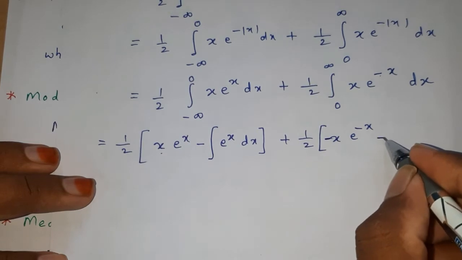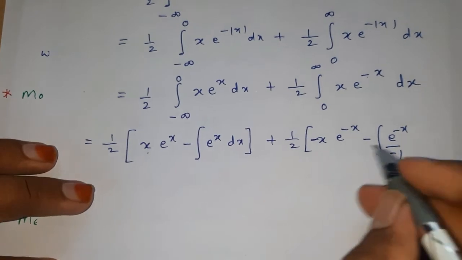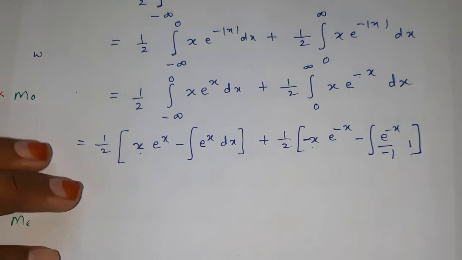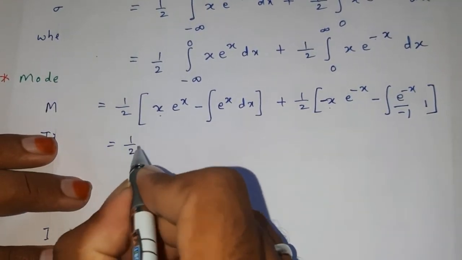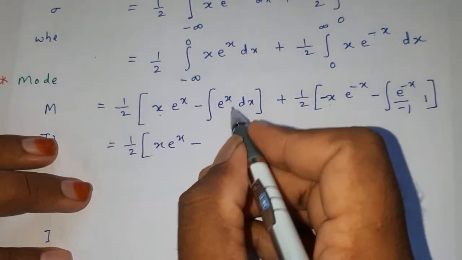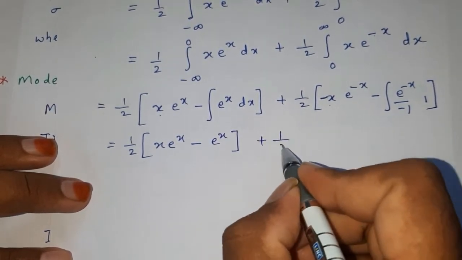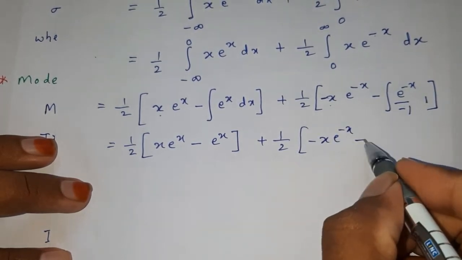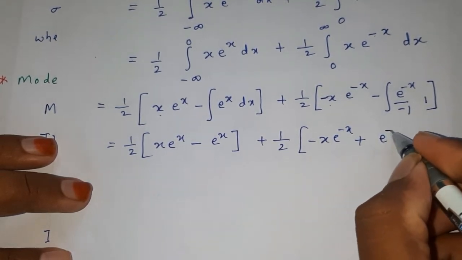Here v is minus e power of minus x, minus integral minus e power of minus x, derivative of u is 1, dx. So 1 by 2 of x e power of x minus integral e power of x, which is e power of x, plus 1 by 2 into minus x e power of minus x, minus into minus plus integral e power of minus x.